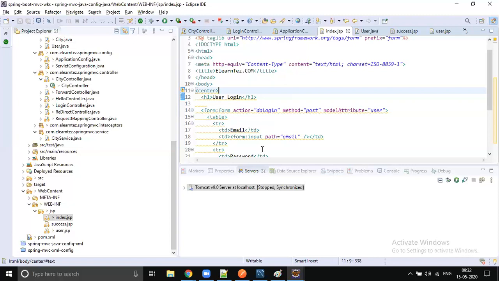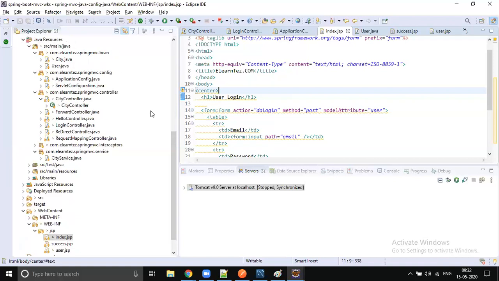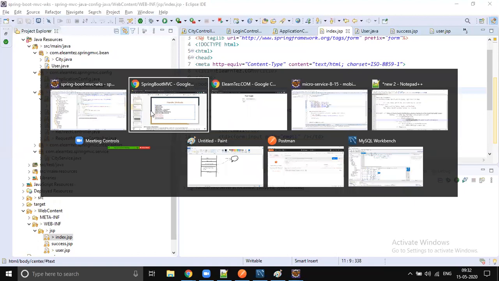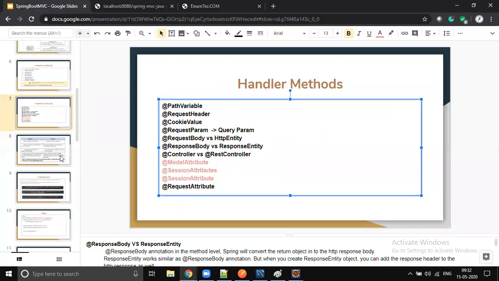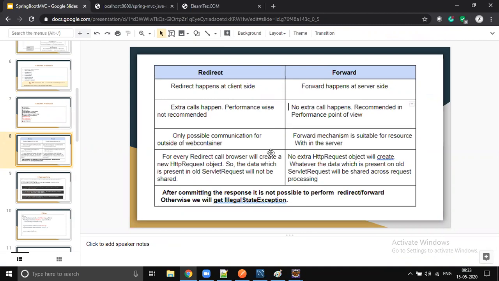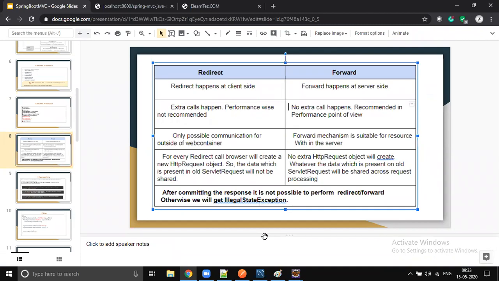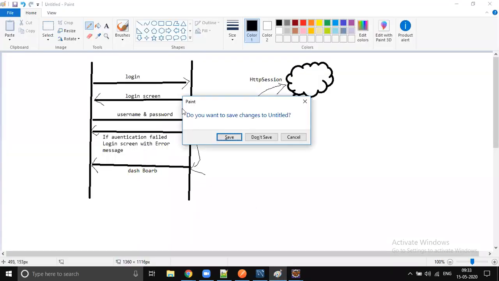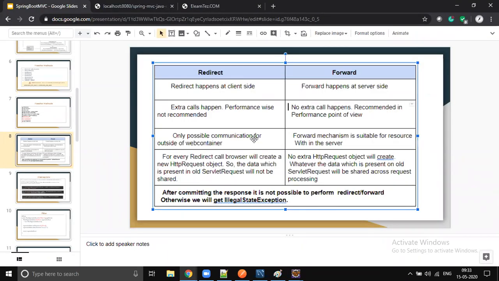But anyway, we are going towards microservices, right? We are not going to learn any of these things. We are simply going to focus on RESTful web services and SOAP web services. But it is also possible to develop a complete web application using Spring. That is all about these annotations. And it is also possible to do redirect and forward. This is not a Spring feature; it's again a servlet feature only. I will tell you where we use redirect and where we use forward.